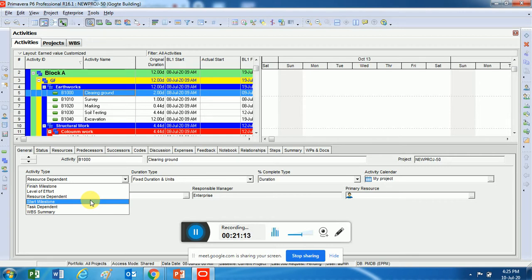So we have start milestones and finish milestones. It's not ultimately a target of completing the whole project. It can be created at any point of time in your project. Start milestone and finish milestone.